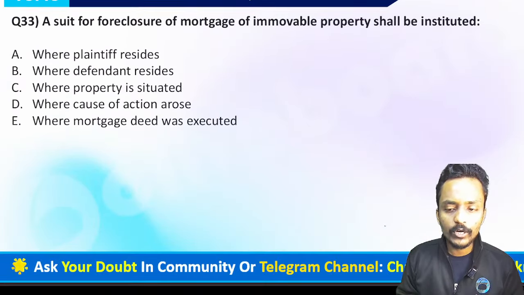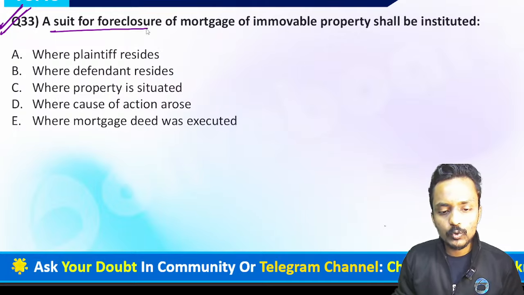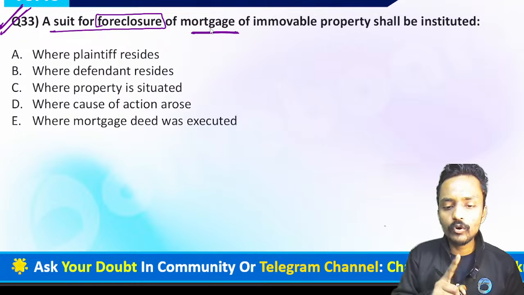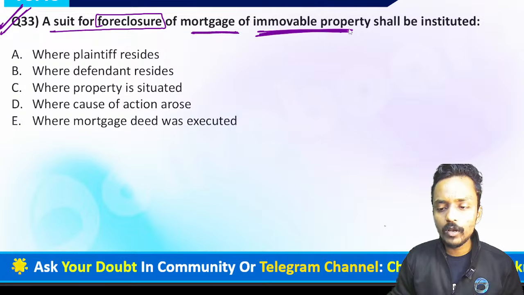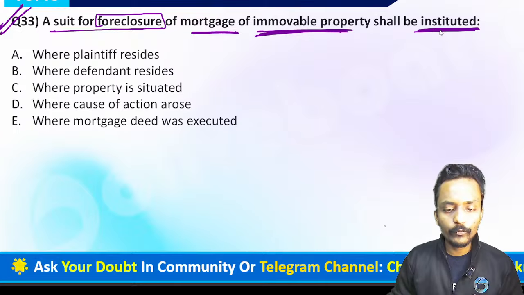Now we are moving forward to question number 33. This question is talking about a suit for foreclosure of mortgage of immovable property, which shall be instituted where the plaintiff resides, where the defendant resides, where the property is situated, where the cause of action arose, or where the mortgage deed was executed.